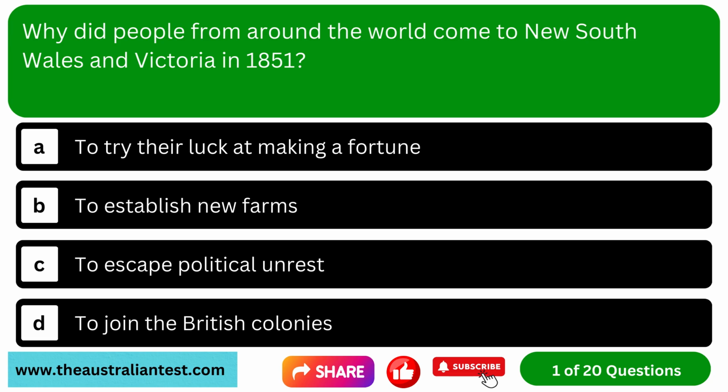Question 1. Why did people from around the world come to New South Wales and Victoria in 1851? Option A, to try their luck at making a fortune. Option B, to establish new farms. Option C, to escape political unrest. Option D, to join the British colonies.